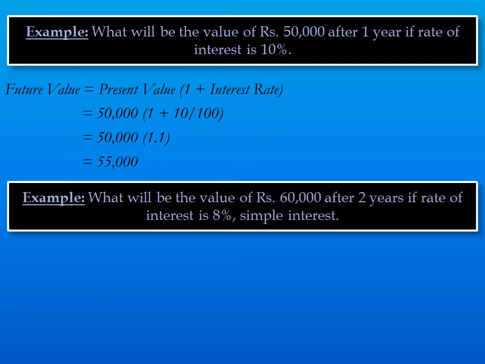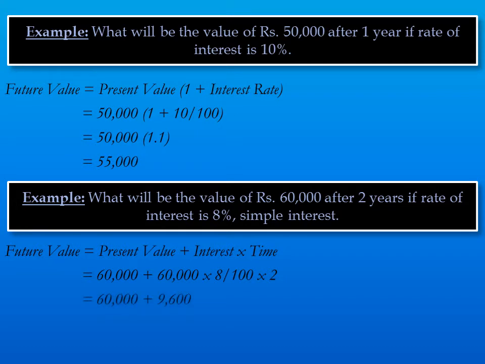What will be the value of 60,000 after 2 years if the rate of interest is 8% and that is simple interest? Future value will be present value plus interest into time, because this is for 2 years, and here interest is 8% of 60,000, that will come to 9,600, and future value will be 69,600.